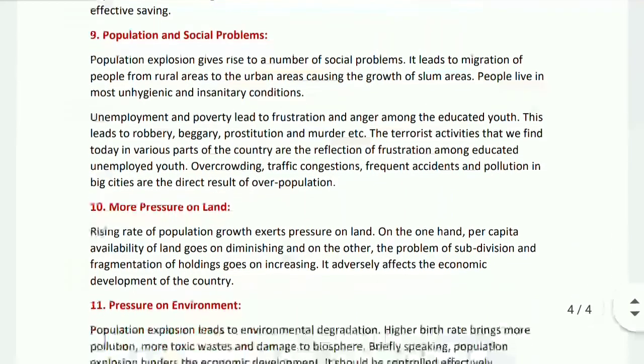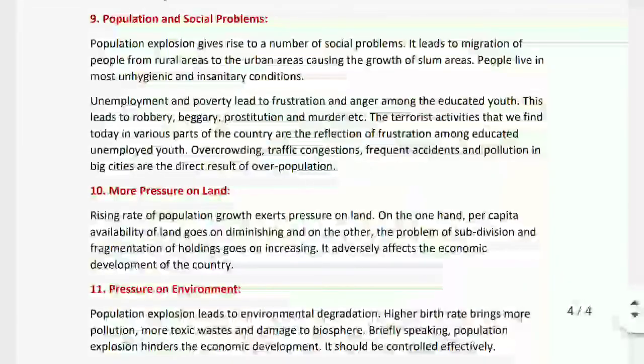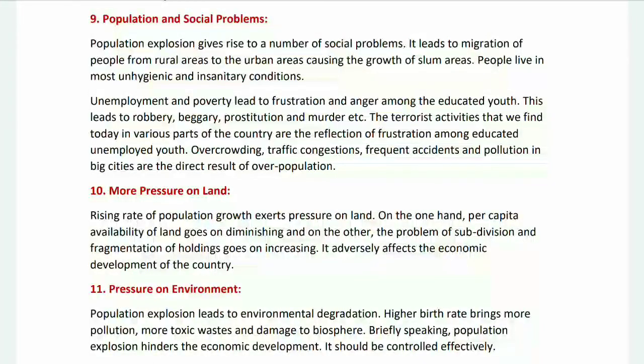Number 9, population and social problems. Population explosion gives rise to a number of social problems. It leads to migration of people from rural areas to the urban areas, causing the growth of slum areas. People live in most unhygienic and insanitary conditions.